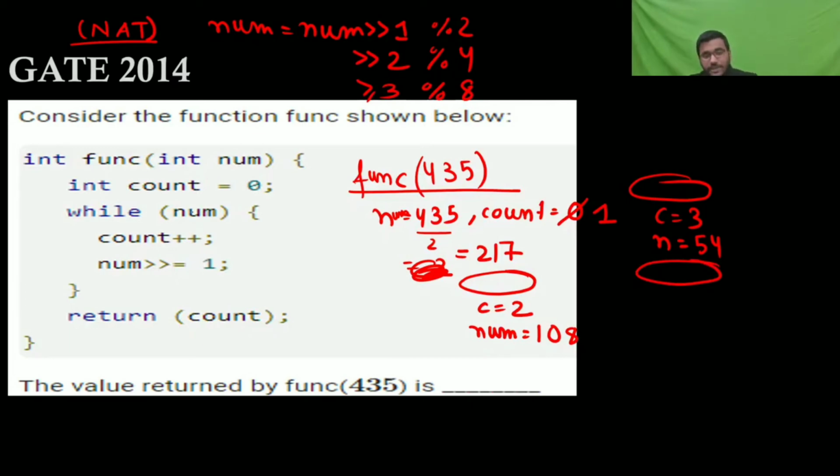Then again it will go in while loop because it's not equal to 0 now, because if it will become 0 then it will go out of the while loop. Non-zero means true, 0 then false, so it's non-zero, 54.